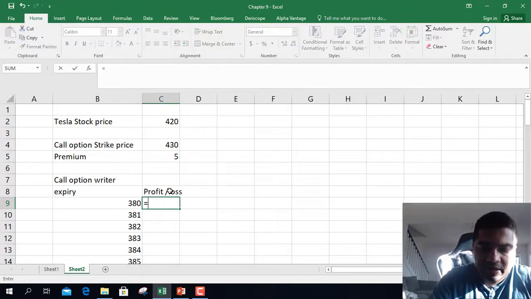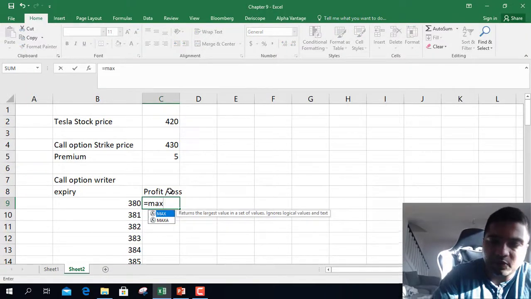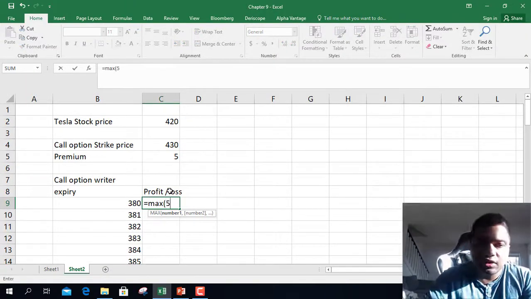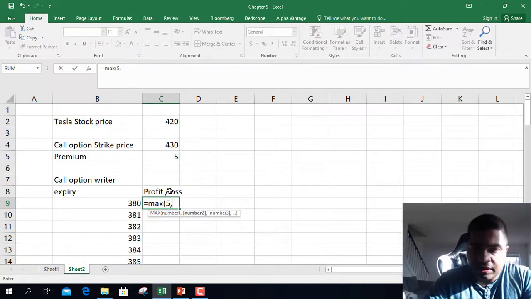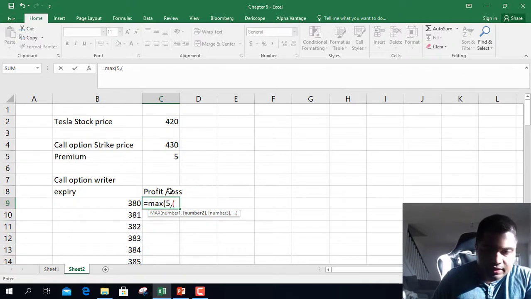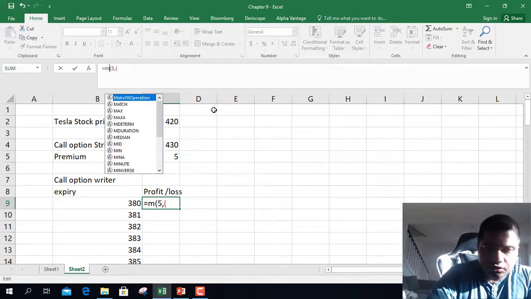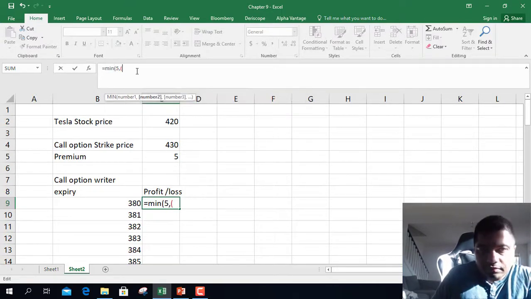Profit and loss for you will be maximum profit that a writer can make is $5. That is the premium amount. Maximum loss he can suffer is, you have to do a min function.